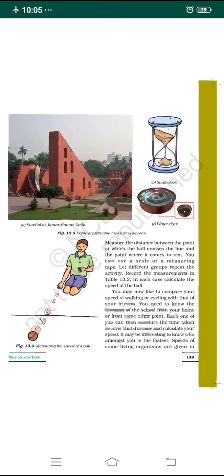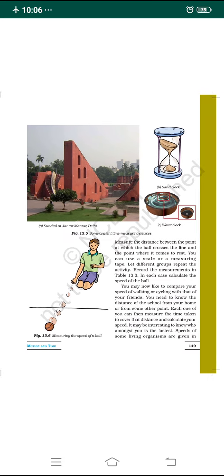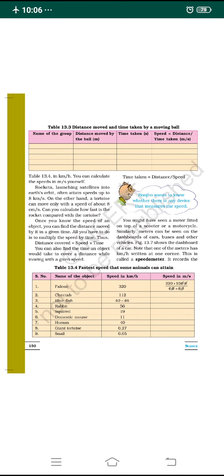We can know the distance of the school from our home, or the distance of the home from the school. Each one of us can measure the time taken to cover the distance and calculate the speed. It is very interesting to know who is the fastest one, to calculate the speed of a person who is running fastest. Speed is very important for every organism.